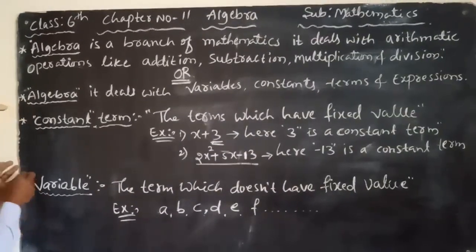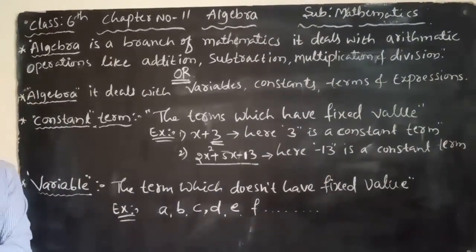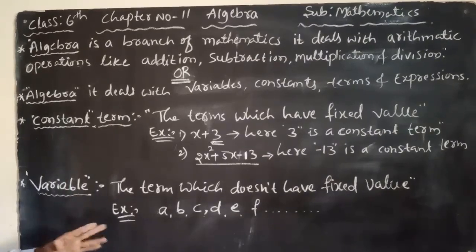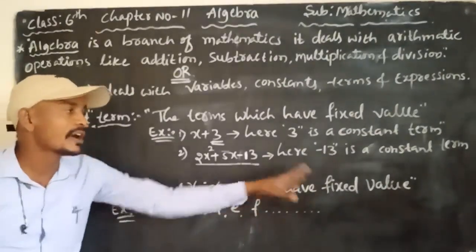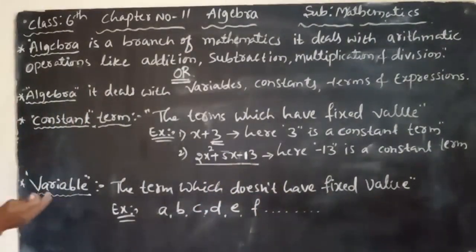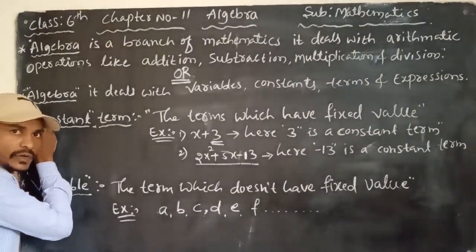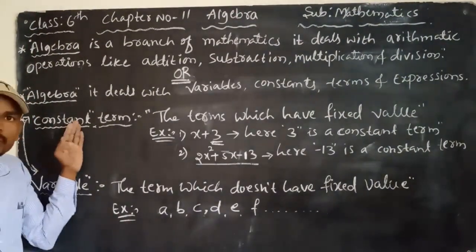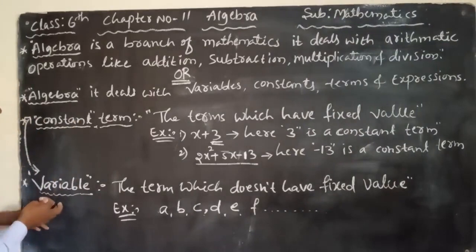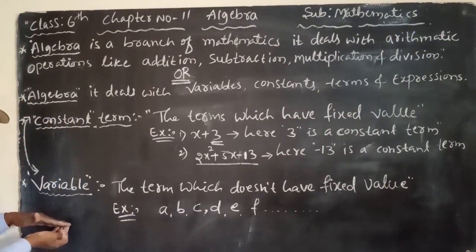The next one, variable. What does vary mean in mathematics? Vary means to change. The term which does not have a fixed value is a variable. The term that has a fixed value is known as a constant term. The opposite of a constant term is a variable, and the opposite of a variable is a constant.